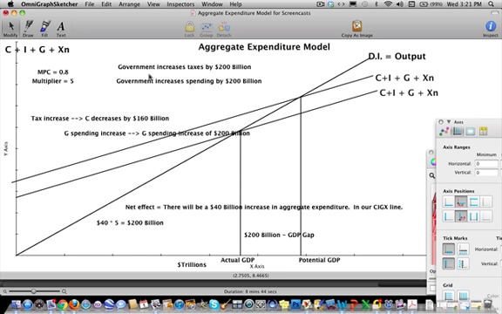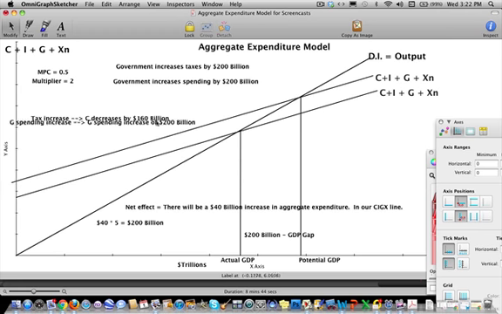So if I change this to 0.5, this would be a multiplier of 2, and if the government wanted to bridge the gap of GDP from actual to potential, and the gap was 200 billion, they would still need to do both: increase taxes by 200 billion and increase government spending by 200 billion. And what I'd like you to do as an exercise is actually work out the numbers, right? So instead of 160 billion, this would be different, right? I think you would just go through it and you get the point.